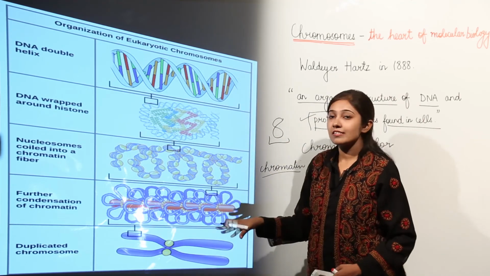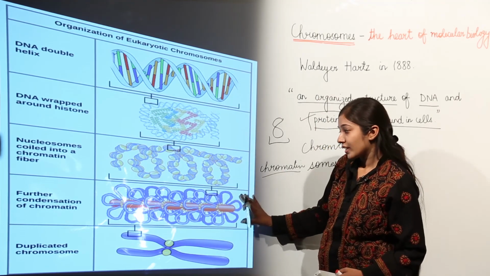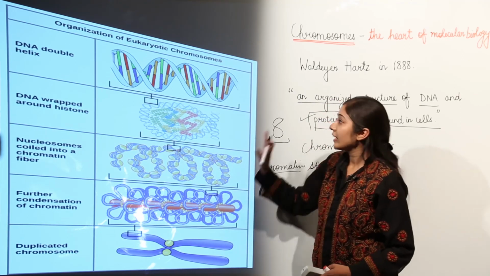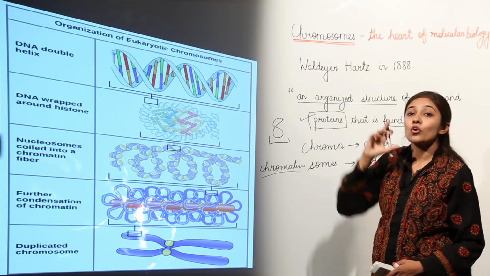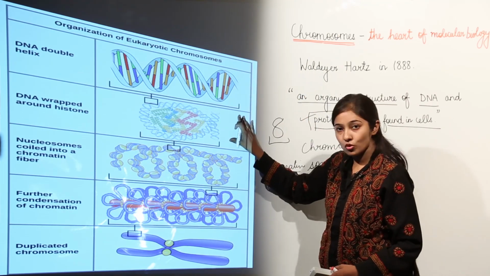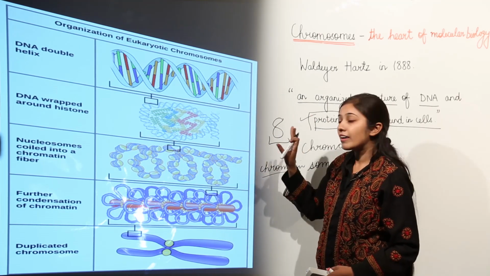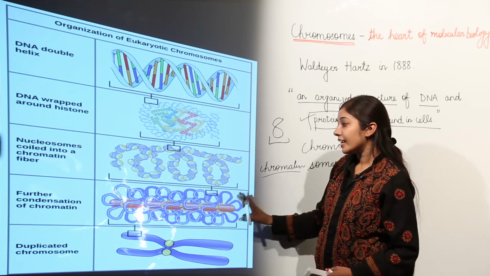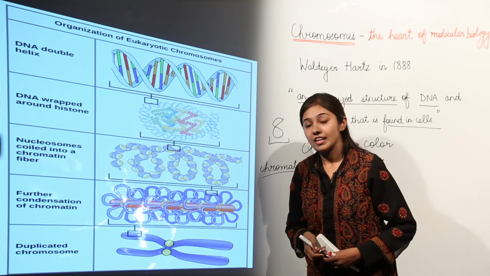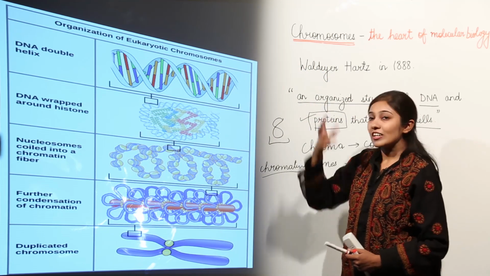After again condensation and again supercoiling, this forms chromatin. And after the formation of chromatin, it forms the structure that we are discussing here, that is chromosomes. So remember, from DNA we have the nucleosome, then from nucleosomes we have the chromatin fiber, and from the chromatin fiber we have chromatin, and then we get a structure that is the chromosome, which is present in the nucleus of the cell. So this is how chromosomes are explained on a structural basis.